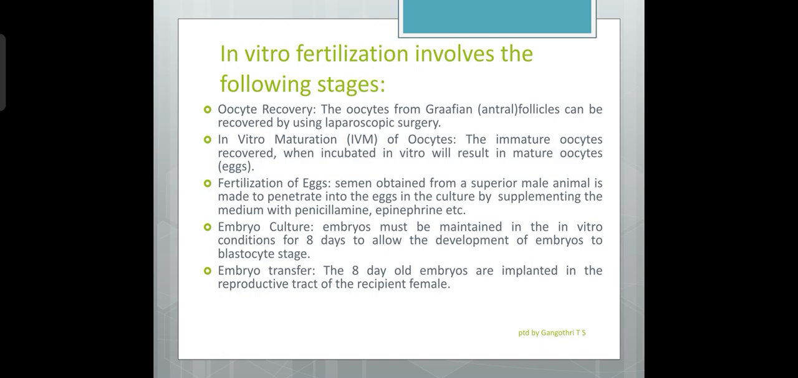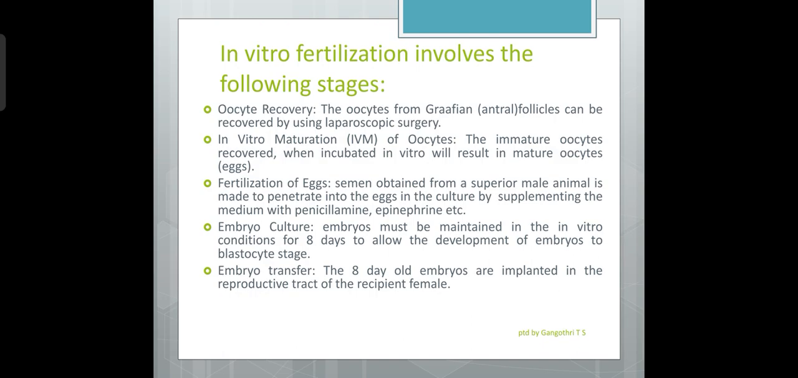The ovarian follicles grow and get filled with fluid and they become antral follicles. The oocytes from these follicles can be recovered by using laparoscopic surgery. It is possible to recover a greater number of oocytes from superovulated donors.